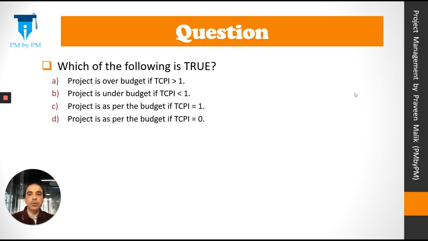I have a question for you. Which of the following is true? Project is over budget if TCPI is greater than 1. Project is under budget if TCPI is less than 1. Project is as per the budget if TCPI is equal to 1. Project is as per the budget if TCPI is equal to 0. I'm curious to know your opinion.